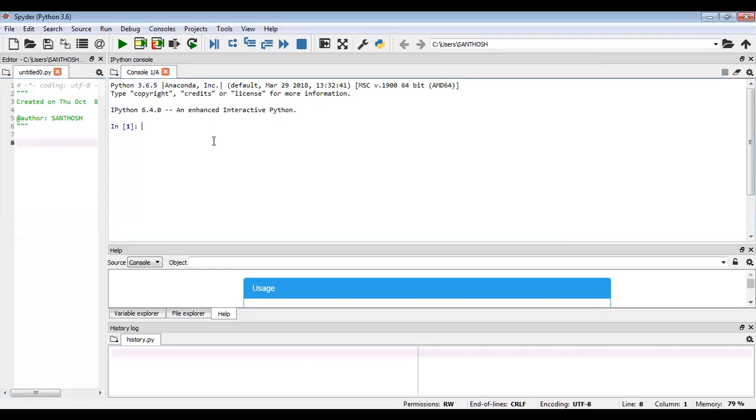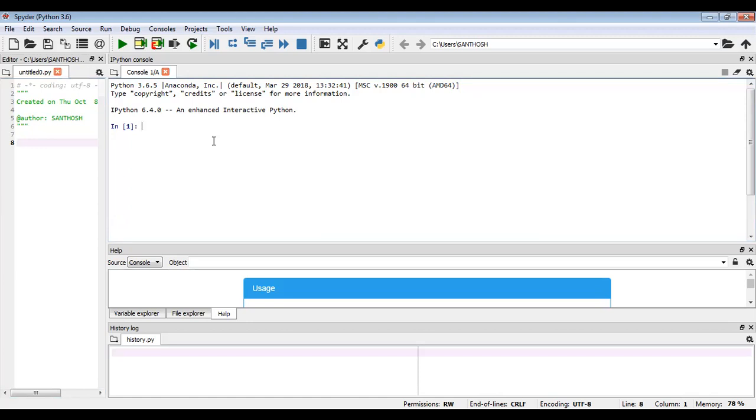Okay, and then no need to provide space in the variable name. Your variable name should not start with numeric values. It may be alphanumeric, but it should not start with numeric values. And we are not going to provide any white space in the variable name. Your variable name should be a single word, and it should be case sensitive.